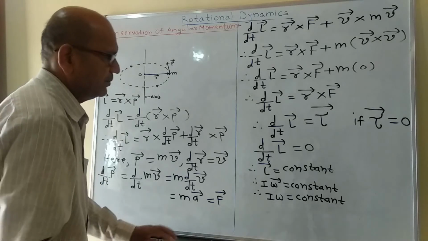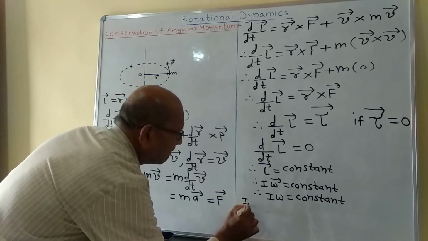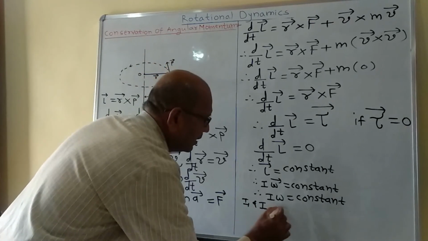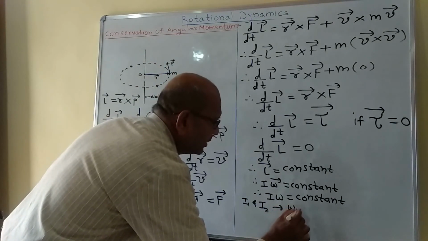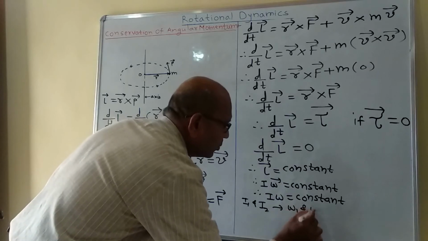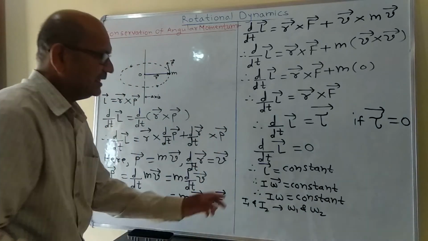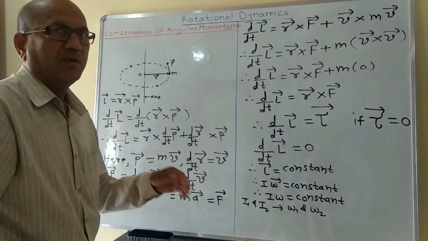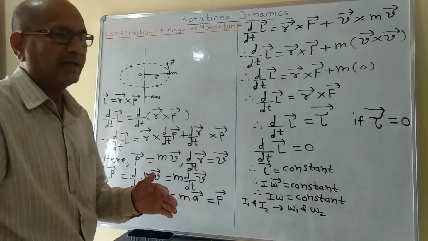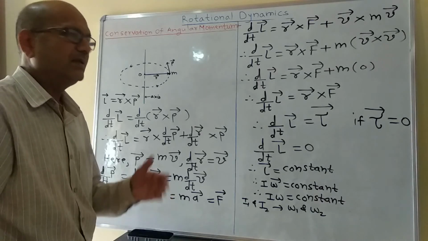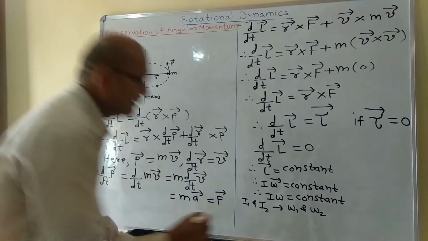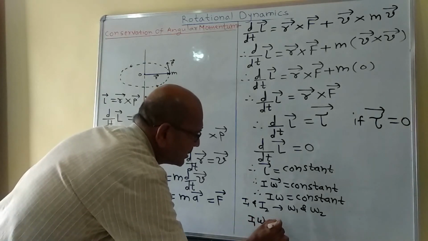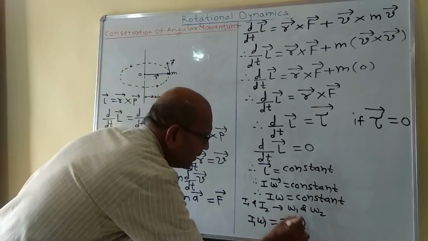Now if I1 and I2 are the moments of inertia corresponding to angular velocities omega 1 and omega 2, then in each case the product of moment of inertia and corresponding angular velocity is the same. That is, I1 omega 1 is equal to I2 omega 2.